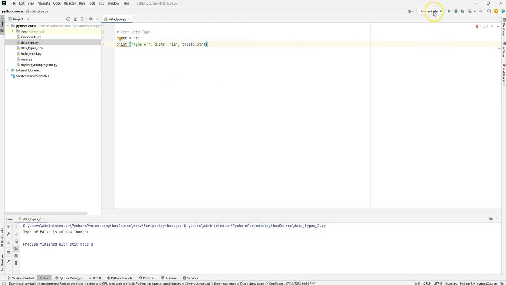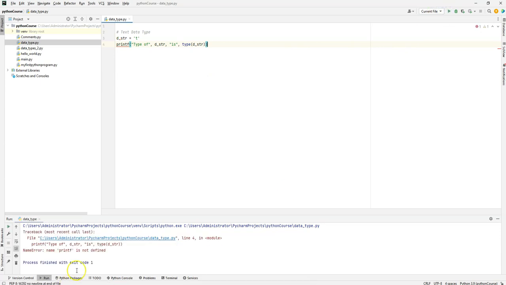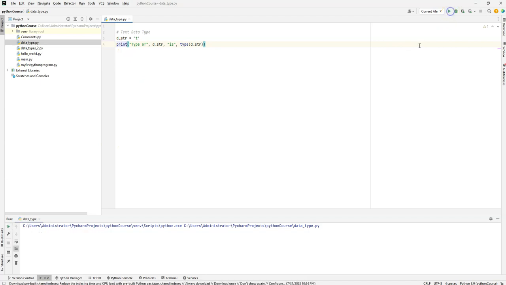Correct. So here you need to select which file, the current file we want to run. Okay. Now printf, I think this is what the C language means, right? Printf we use generally in C language. That's fine. See, now the type of t is what? The class str. Do you see it here?